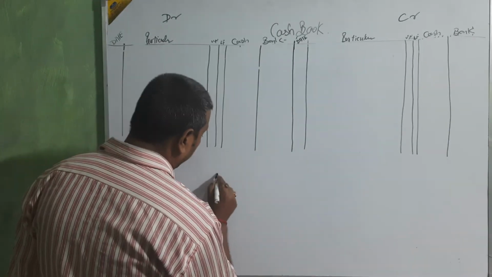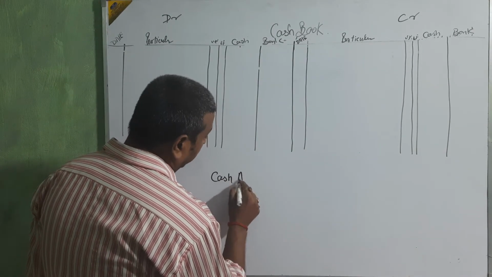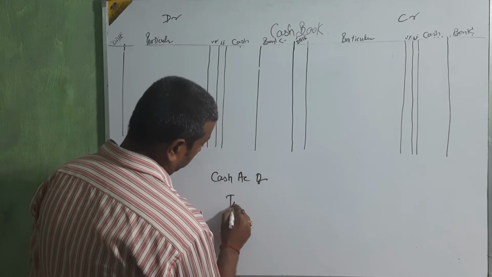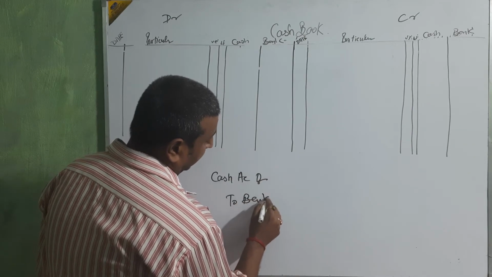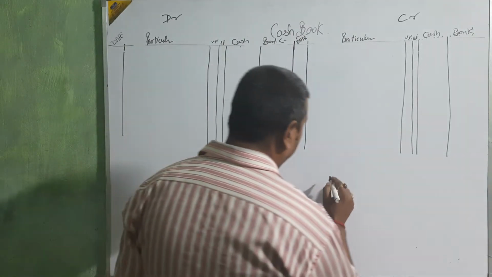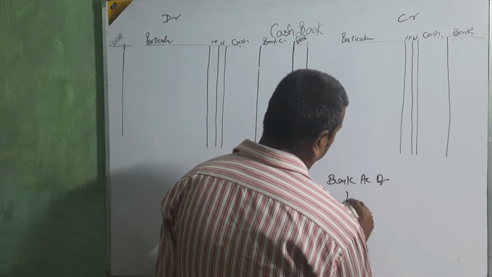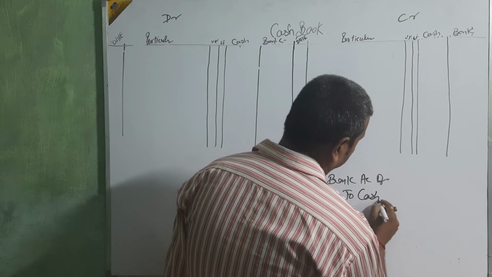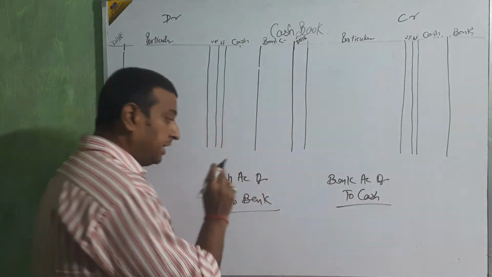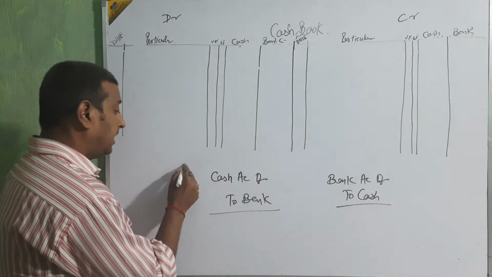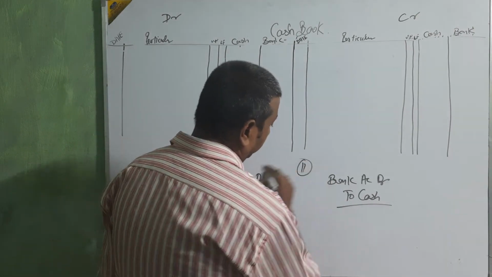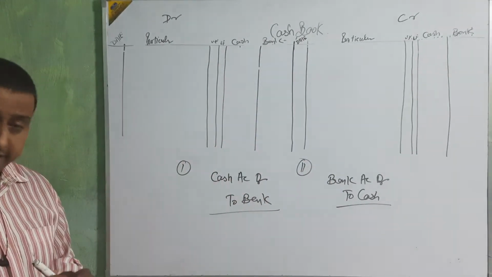Withdrawal from bank entry is cash account debit to bank, and deposit in bank entry is bank account debit to cash. These two entries come under contra entry, only these two, nothing else.